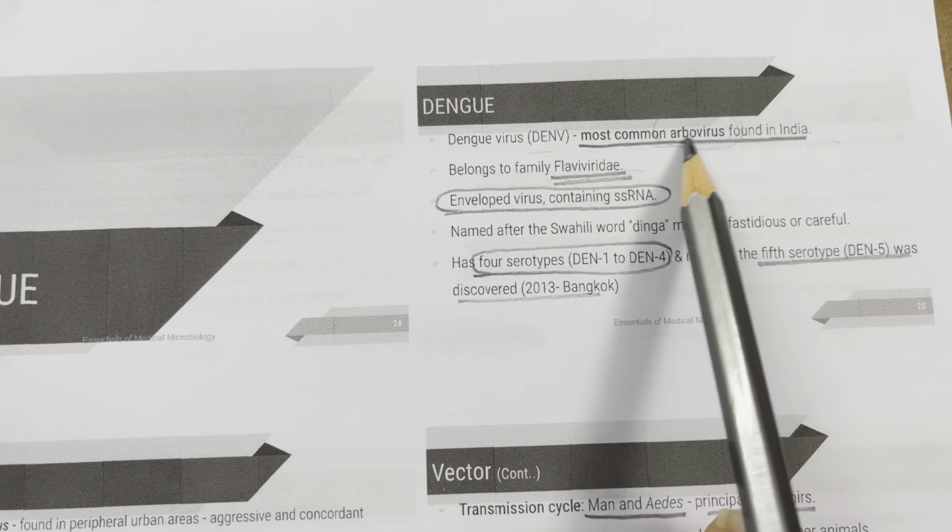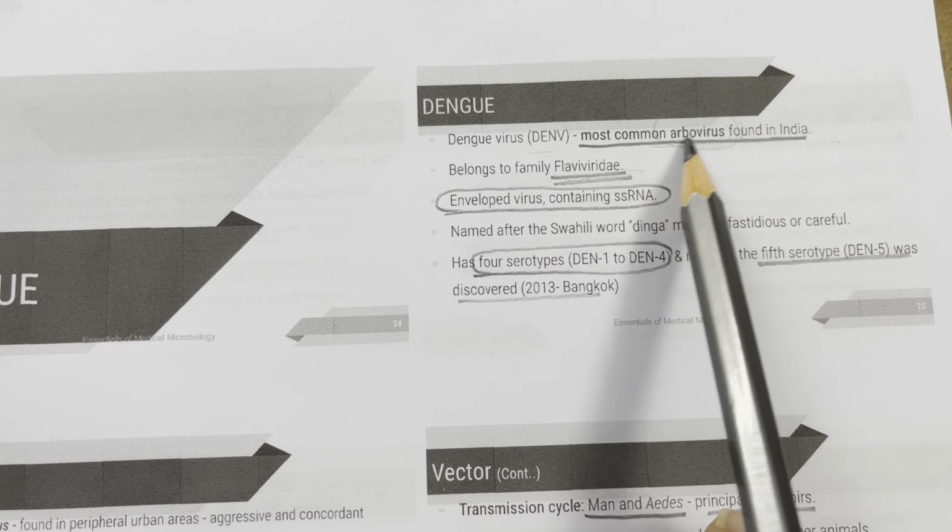Aedes aegypti is a nervous feeder, so it bites repeatedly to more than one person to complete a blood meal, and it resides in domestic places, so it is the most efficient vector. Whereas Aedes albopictus is found in peripheral urban areas. It is an aggressive feeder, less efficient in transmission. Aedes becomes infective only when it feeds on viremic patients.